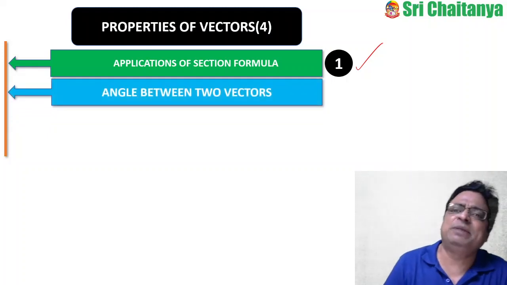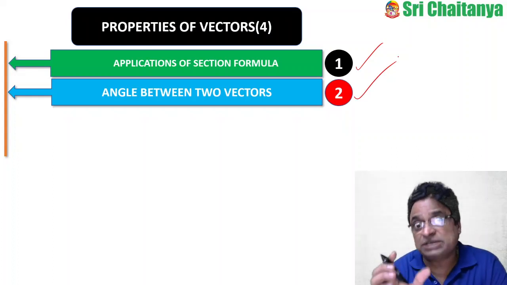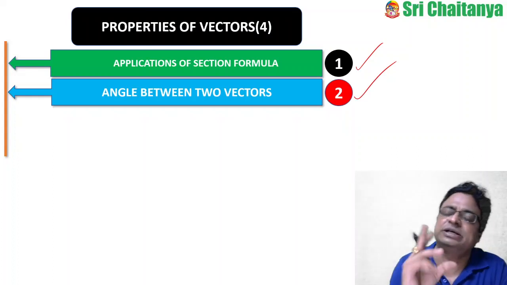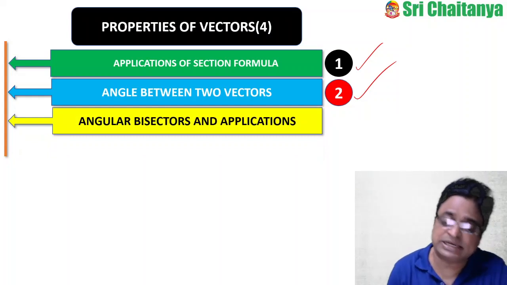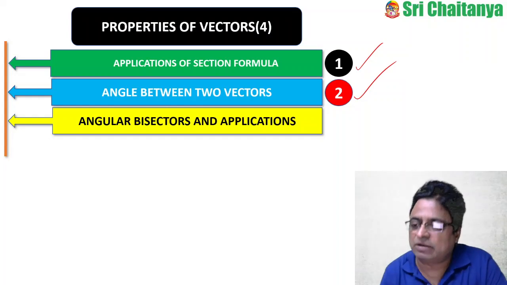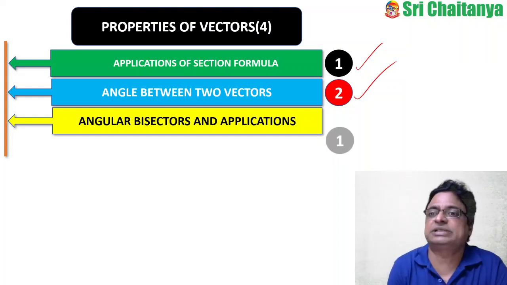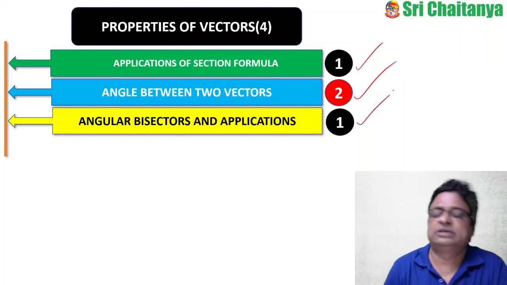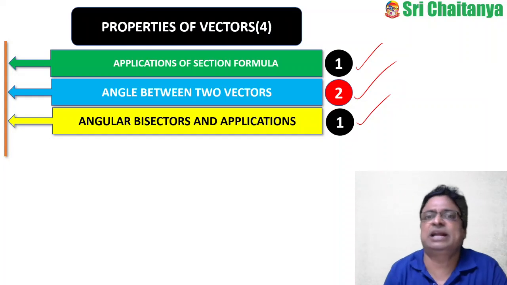Now coming to the angle between the 2 vectors. Based on the basic concept of the angle between the 2 vectors, they asked 2 questions only. Now coming to angular bisectors and its applications, which is very, very important. If 2 vectors are given, what is the internal angular bisector and external angular bisector, and how to find them and apply them? Of this they asked only 1 question. So the 4 questions were divided like this only.